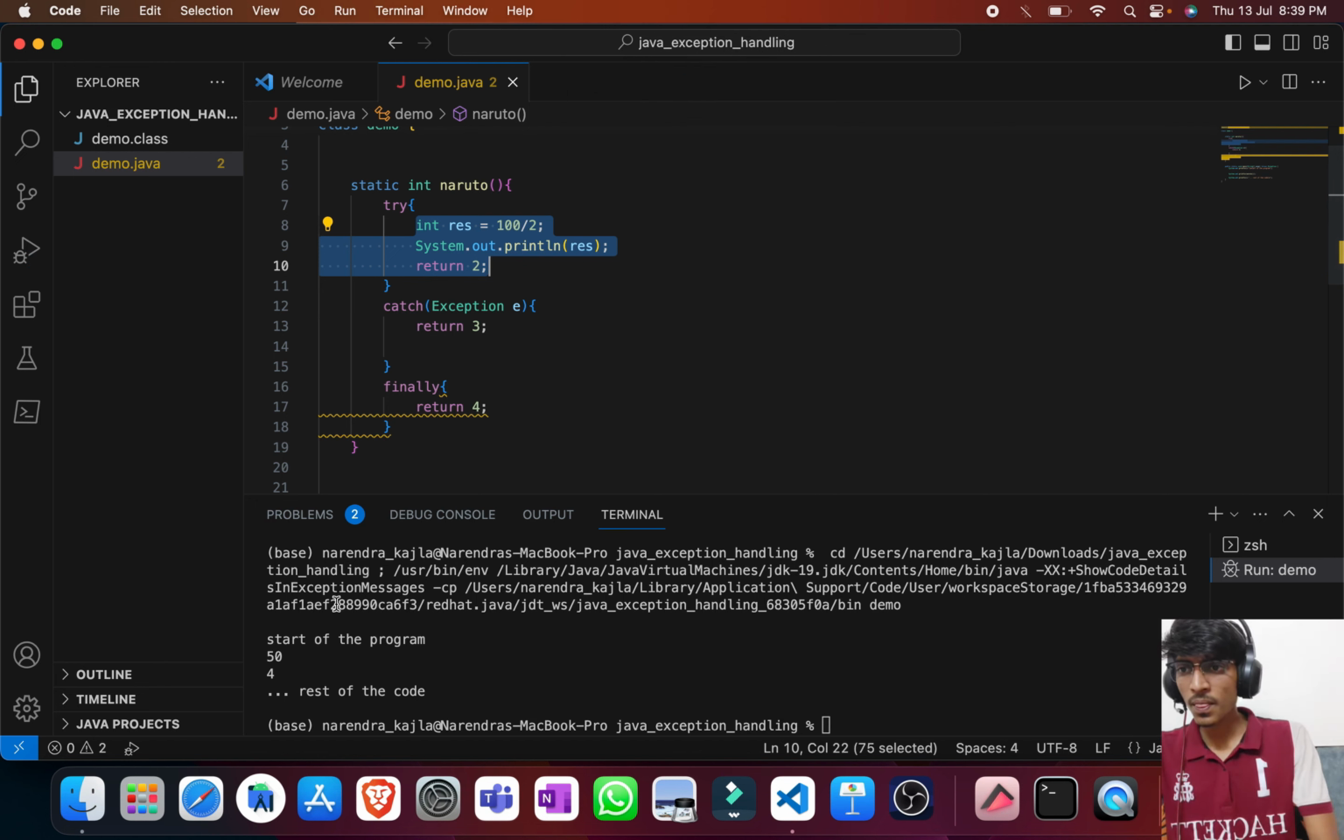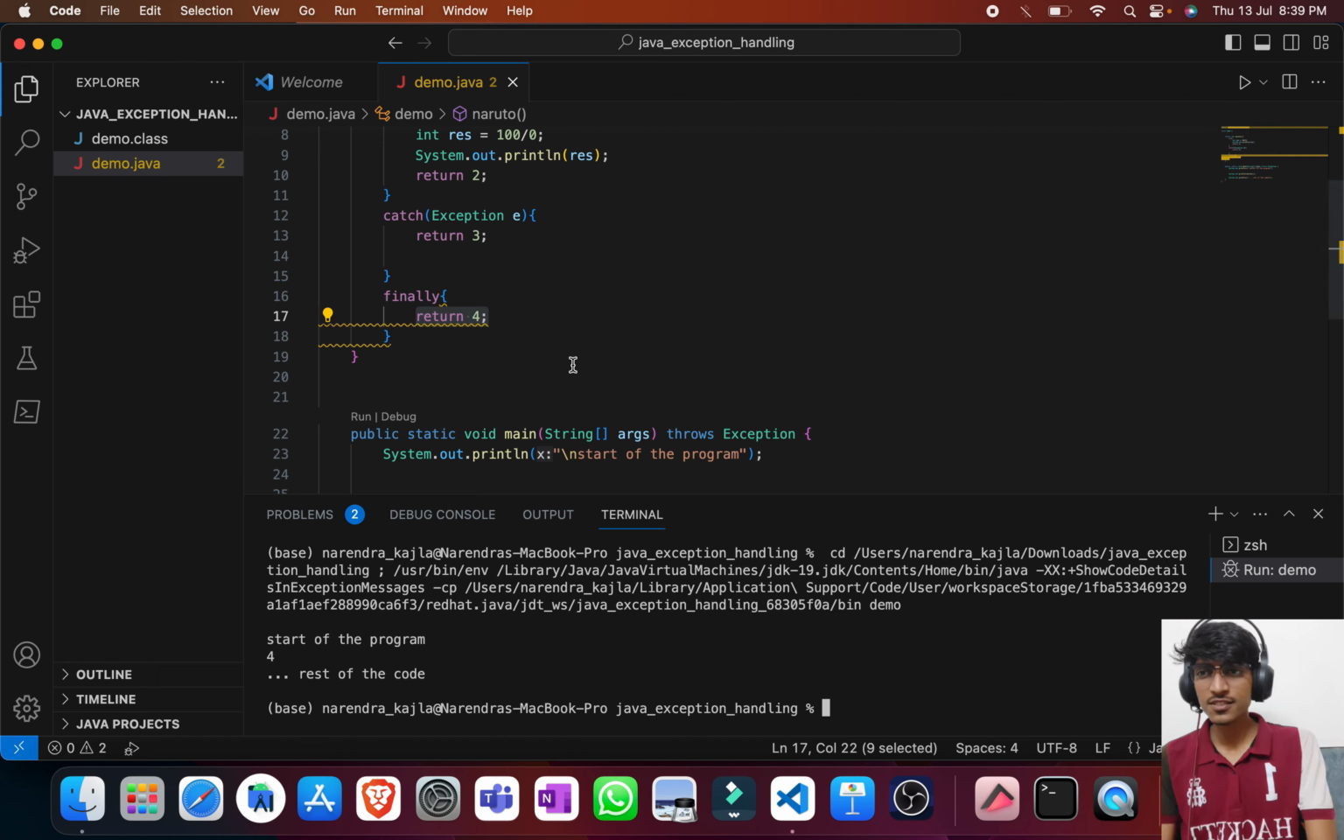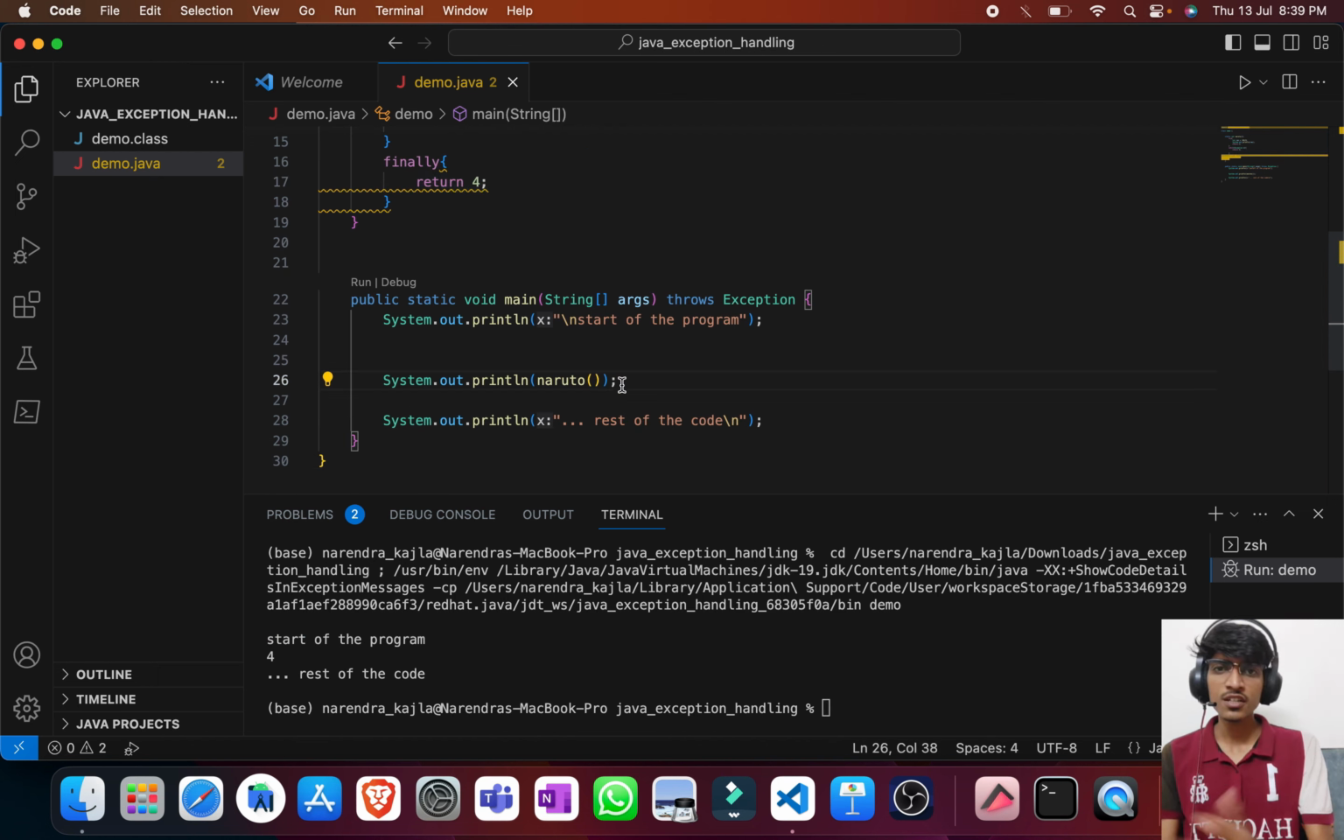And if there is an exception, then instead of returning 3, again it is returning 4. So these are some interesting results of the finally block. So we should use our finally block wisely in our programs. Usually we do not use the finally block because try and catch are enough for handling our exceptions.